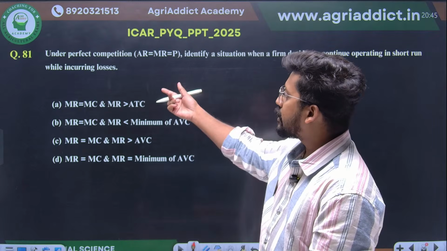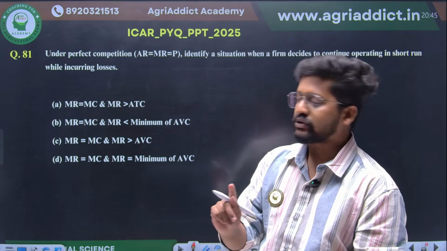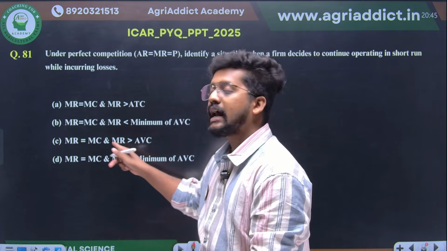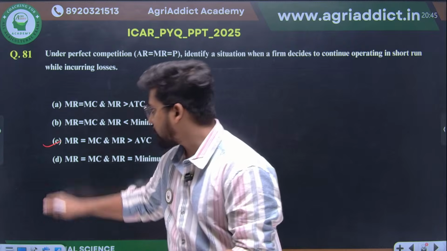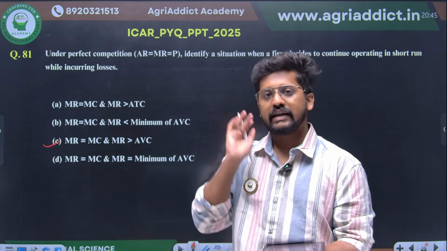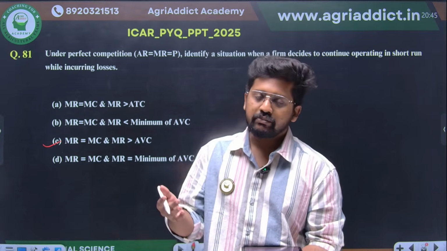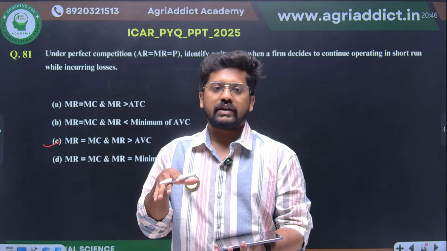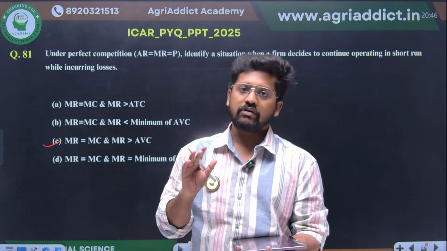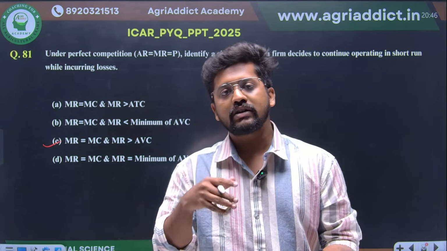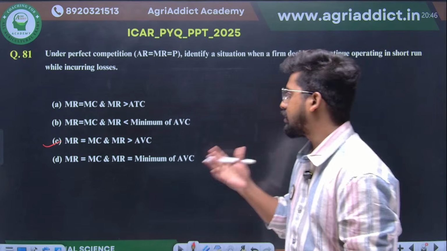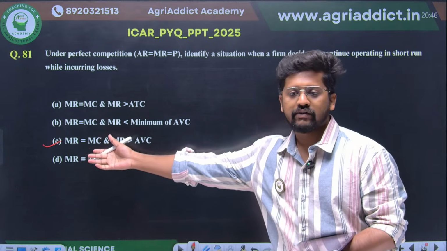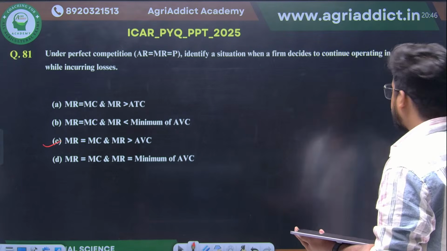So while incurring losses, he has to proceed where marginal revenue is equal to marginal cost and marginal revenue is greater than average variable cost. So your answer will be option C. The basic idea is that while you are doing some business, the return should at least cover the working expenses. Even if the fixed cost is not covered, the working expenses should be covered, or else there is no point of continuing the business. That's why answer C is the correct answer.